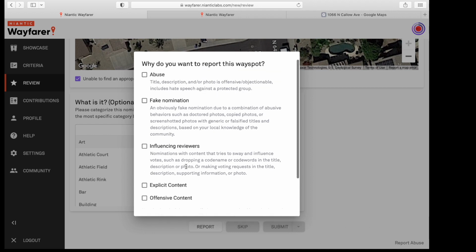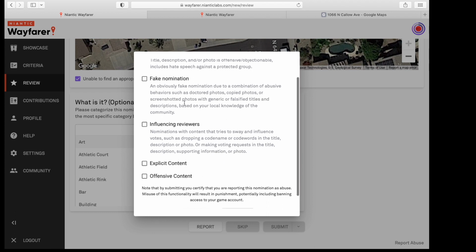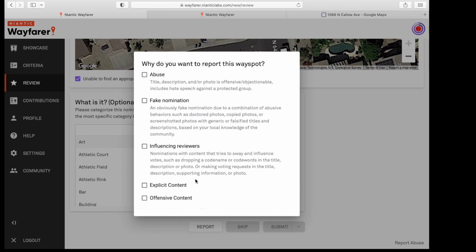So I think this is all very important. Niantic is probably using all of these with their definitions, except for explicit content and offensive content, which have no definition. But this is probably the stuff they're using to ban players and to give them warnings. So if I were you, if you didn't pay attention to this video, make sure you go in and read them yourselves and don't do any of these things if you're nominating a Pokestop or something in Ingress.